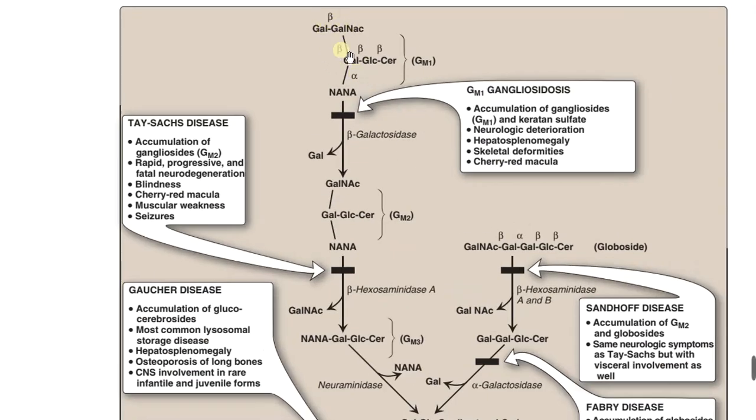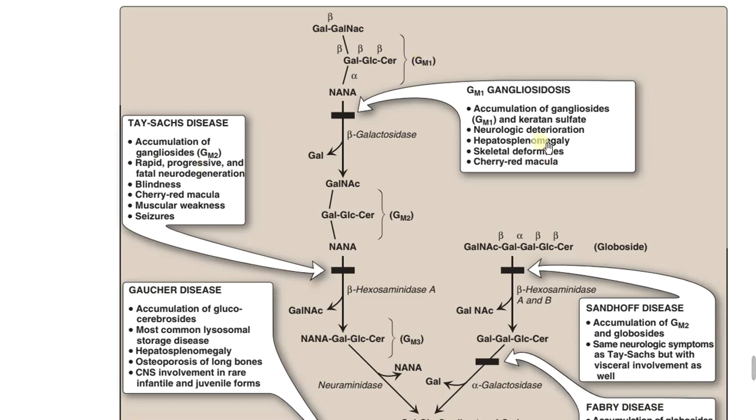You can see here, this is GM1. So GM1 means the galactose and N-acetylneuraminic acid, and along with galactose, glucose and cerebroside, and attached with NANA. Okay, this is called GM1. That is the most complicated one, that is GM1.